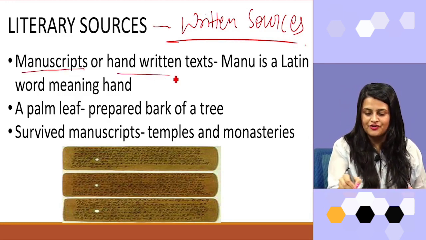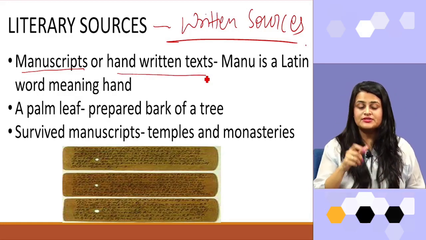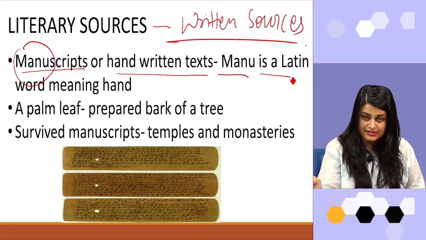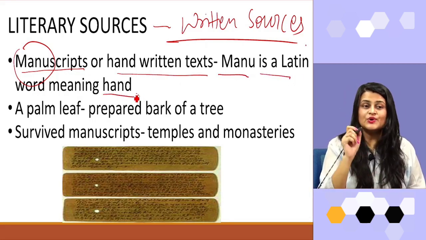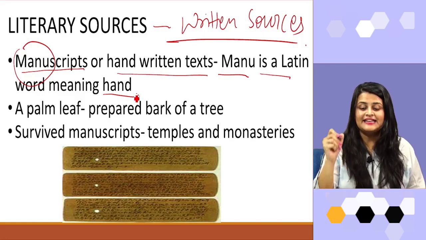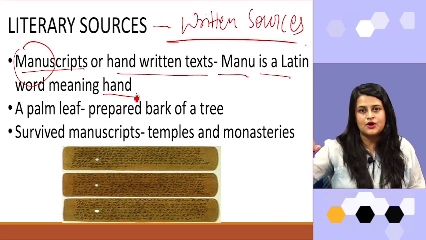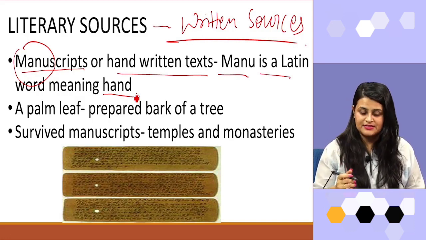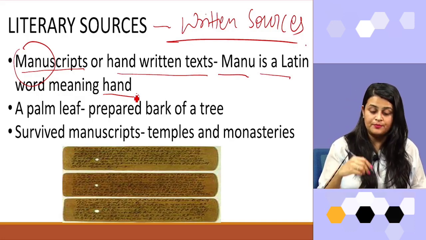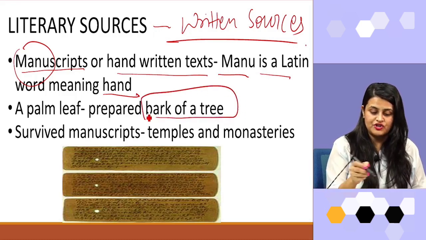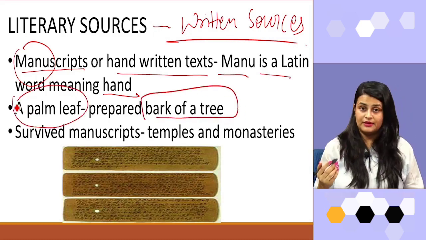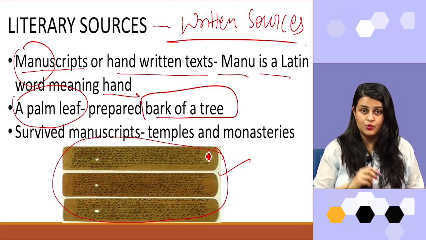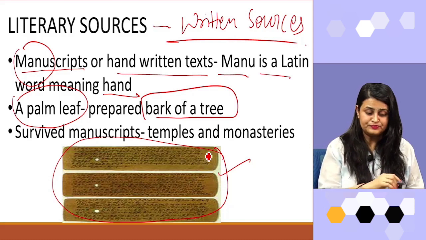manuscripts or handwritten text. So, manuscripts, the word manu is a Latin word which means hand. So it clearly indicates handwritten sources. Handwritten texts or manuscripts in the earlier times were prepared on the bark of a tree, which we also call a palm leaf. Here you can see the image. This is an image of a manuscript which is written on a palm leaf.